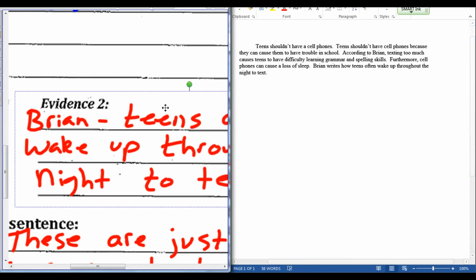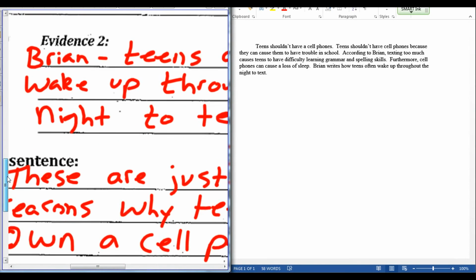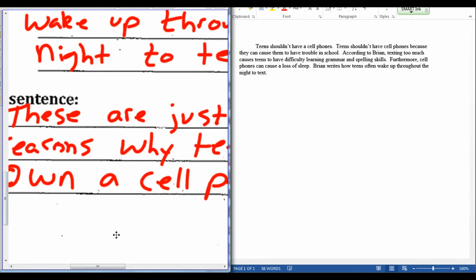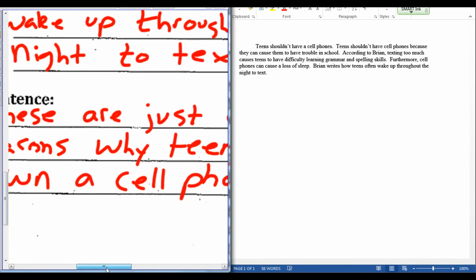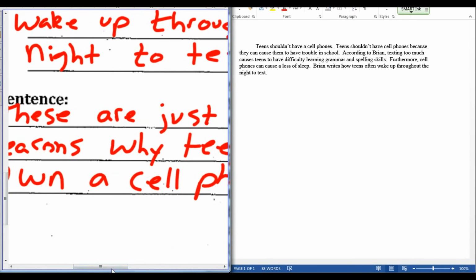Okay, now the last thing I need is my closing sentence, which says these are just a few reasons why teens shouldn't own a cell phone.